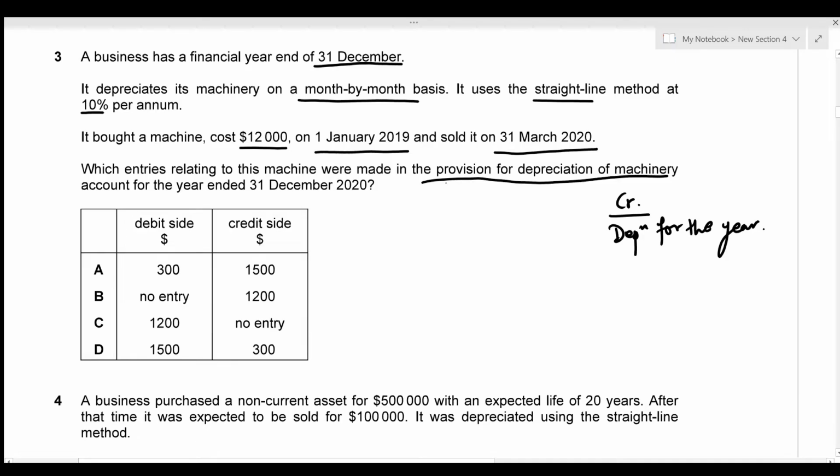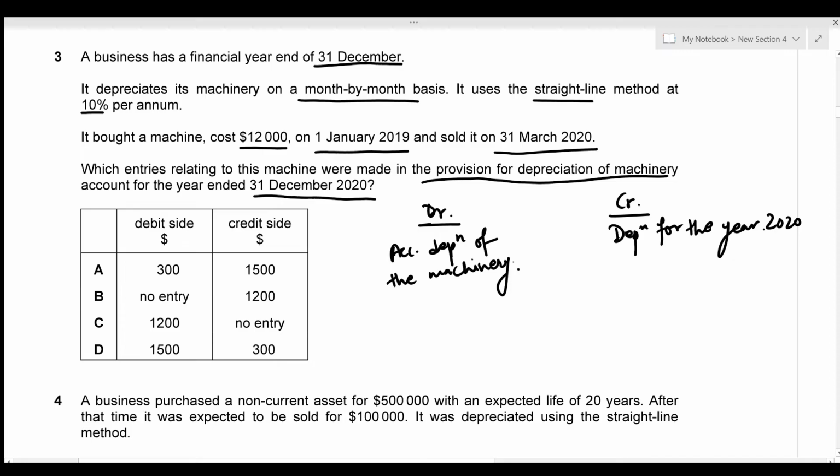And we're talking about the year ended 31st December 2020. So depreciation for the year 2020 will be on the credit side. And on the debit side of the provision for depreciation, there's always going to be the entire accumulated depreciation of the assets that are being disposed. In this case, it's the machinery. So the accumulated depreciation of the machinery will be recorded on the debit side.